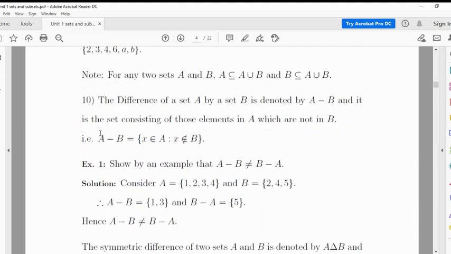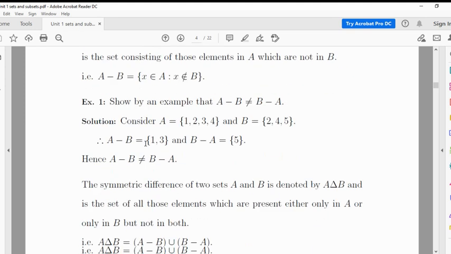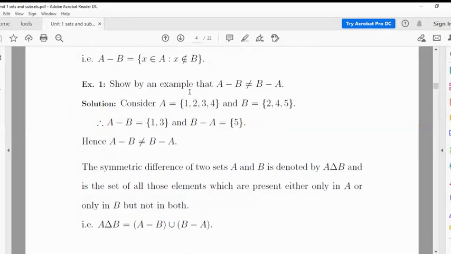A difference B, A minus B contains the set of all x such that x belongs to A and x does not belong to B. सिंपल डेफिनेशन आहे. ए मायनस बी म्हणजे काय? ए मधून बी चे एलिमेंट्स मायनस केले म्हणजेच काय? असे एलिमेंट्स की जे ए मध्ये आहे पण बी मध्ये नाही. Okay, for example consider this set A contains 1 2 3 4, B contains 2 4 5.